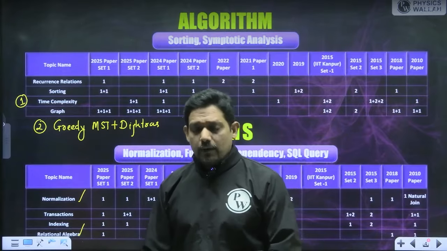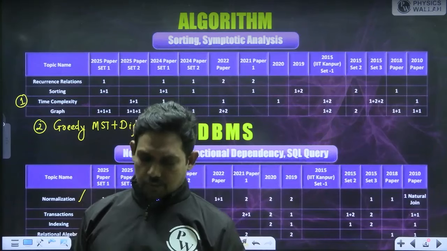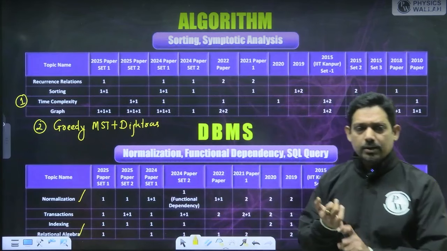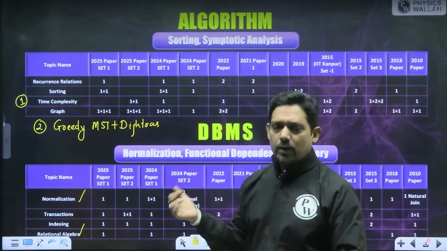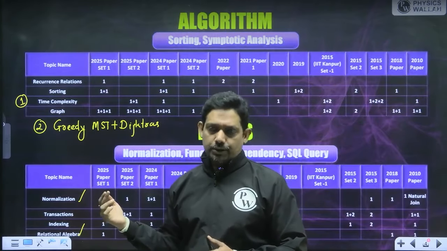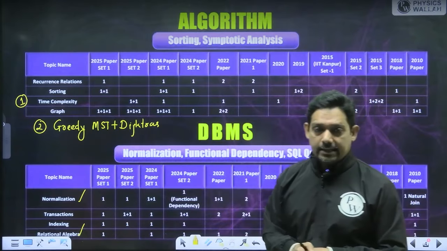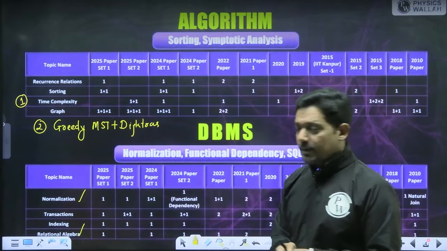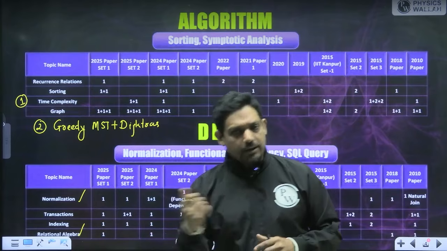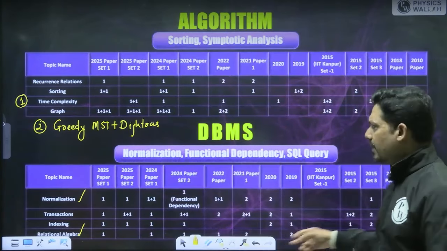My third pick in this case is indexing, indexing over transaction. So if you want the first 3 topics, I believe that there will be a question on normalization, I believe on SQL and relational algebra, and my third pick will remain indexing over transaction. The tree structure, the way B and B plus trees create the index here. Okay, so these are the 3 topics that I'll prefer, and after that if you want to go, then go for the transaction part. So that is the idea of the DBMS, where questions can be asked.